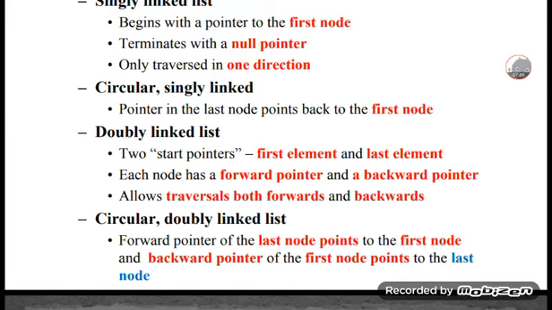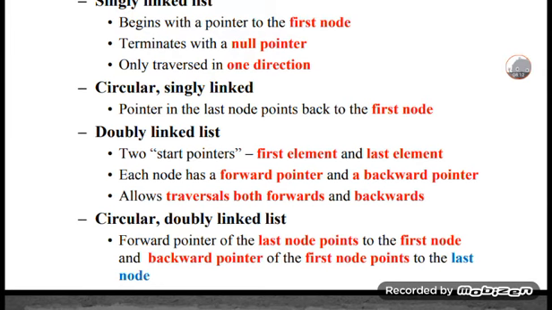In a double linked list, we keep two start pointers, to the first element and the last element. Each node has a forward pointer and a backward pointer. A double linked list allows traversal in both the forward direction and the backward direction.